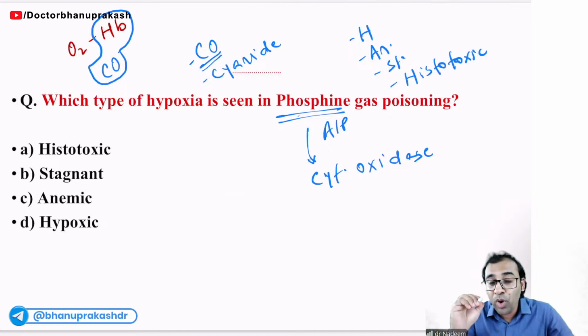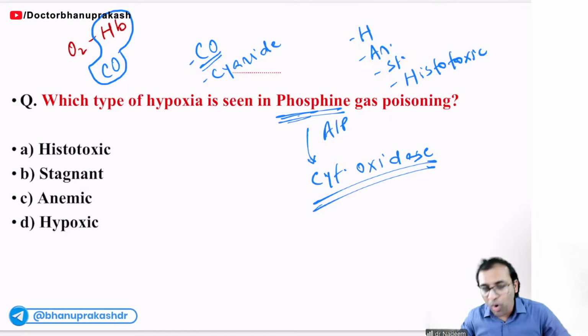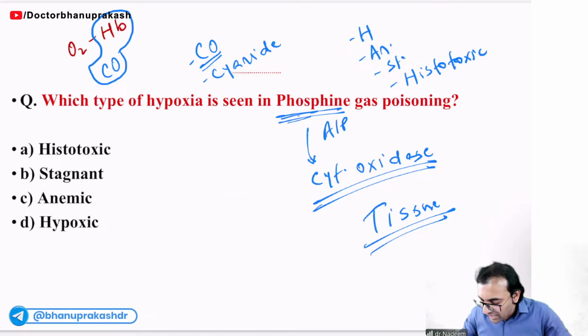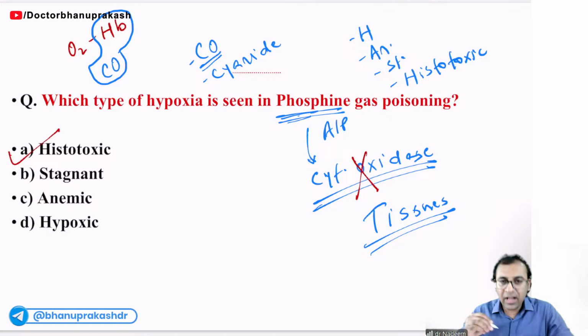But cyanide was blocking the cytochrome oxidase enzyme. In the same manner, phosphine is also blocking cytochrome oxidase enzyme. Now what will happen? The tissues are able to utilize the oxygen only with the help of cytochrome oxidase. But when this is blocked, now there can be histotoxic hypoxia. And in this case, remember, the answer will be histotoxic hypoxia or cytotoxic hypoxia.